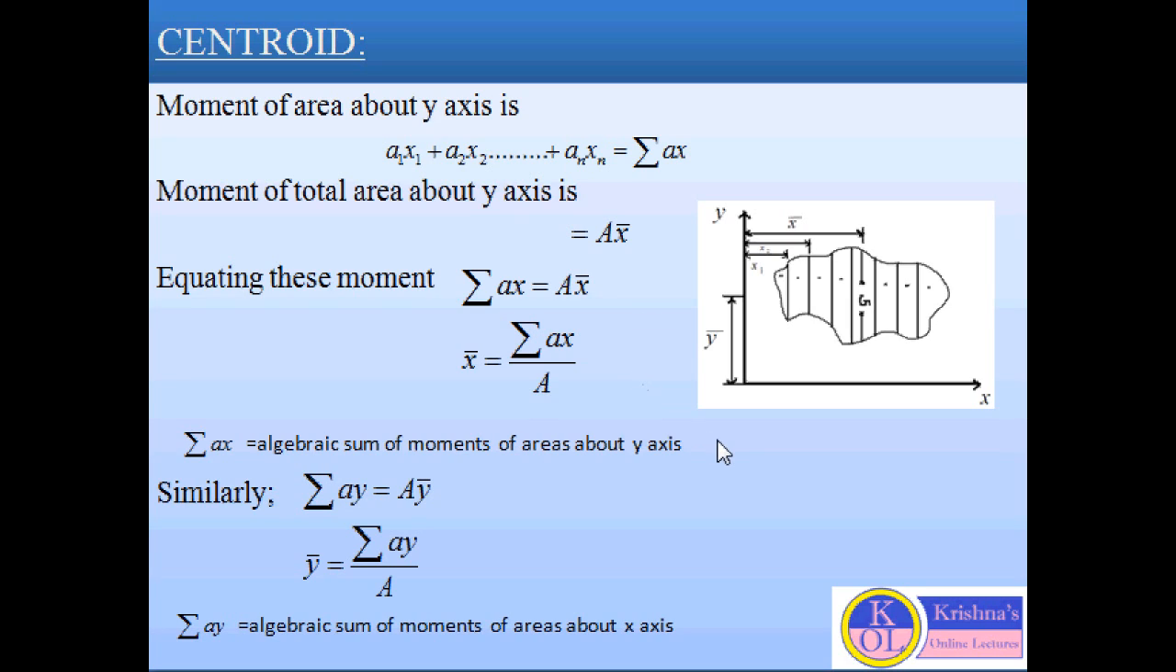Similarly, if we want to find the moment of area about the x-axis, we can find it by this same formula. So we can find the y bar. So y bar will be summation of ay by A. Here summation of ay will be the algebraic sum of moments of area about the x-axis.